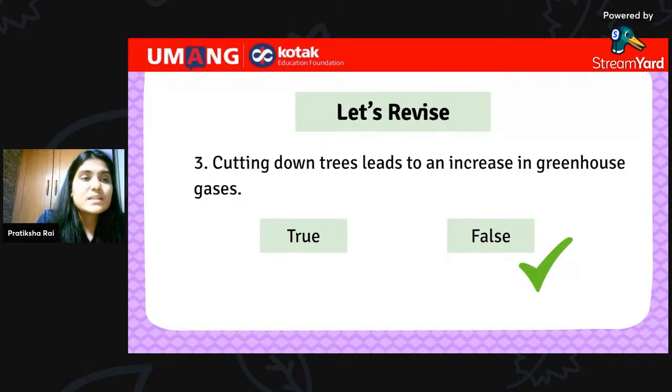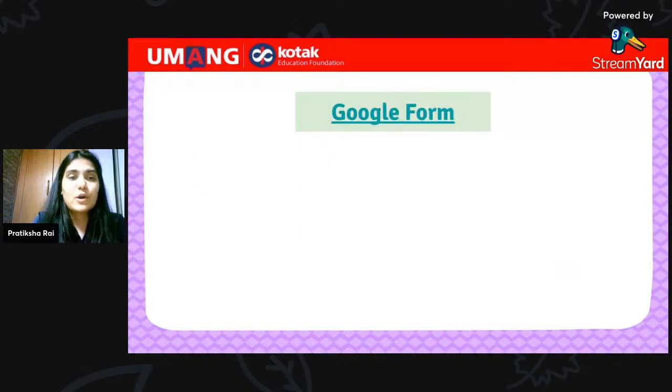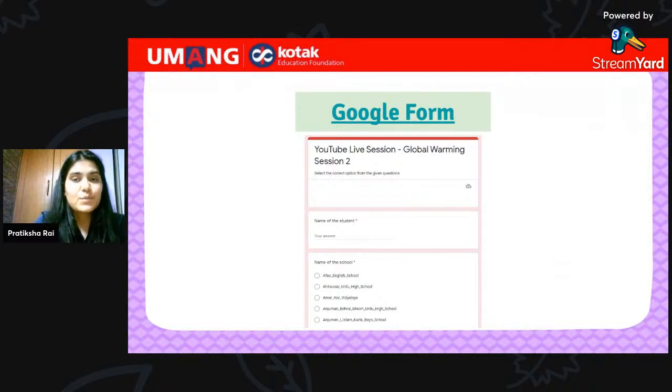Now it's time for us to solve the Google form and test your knowledge. Okay, so what are we going to do? We're going to click on the link that is submitted in the chat box. Open the link, fill in all the details correctly, and then select all the answers. All the questions are based on global warming, all the things that you have done in these two sessions, just the same questions. Select the correct answers and then submit the form.